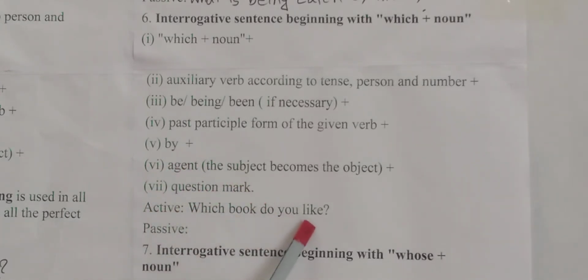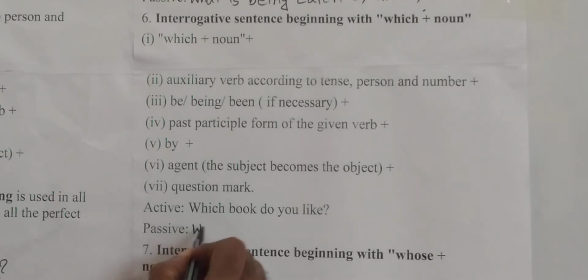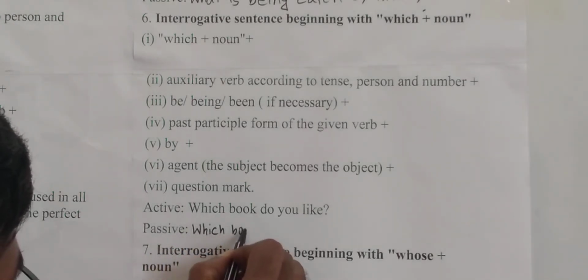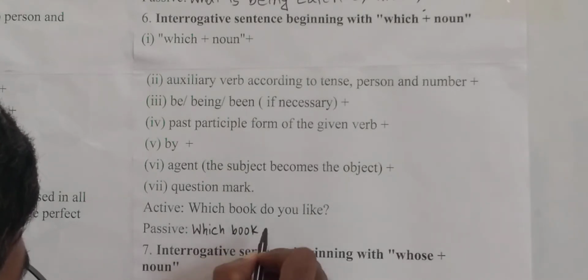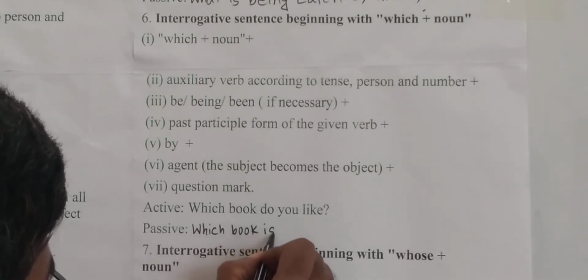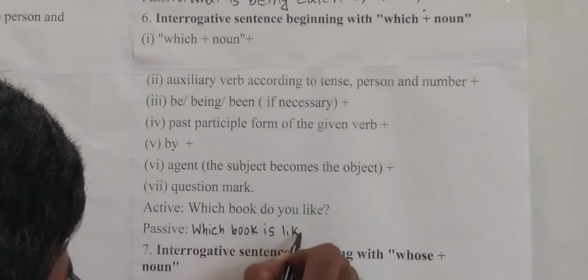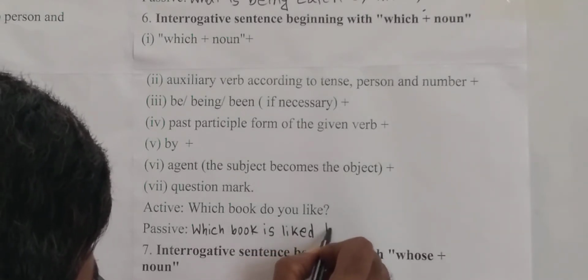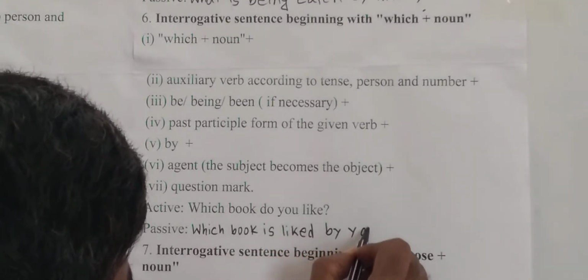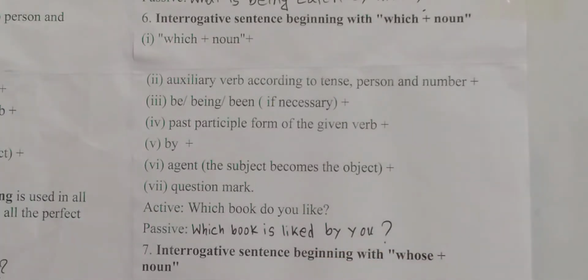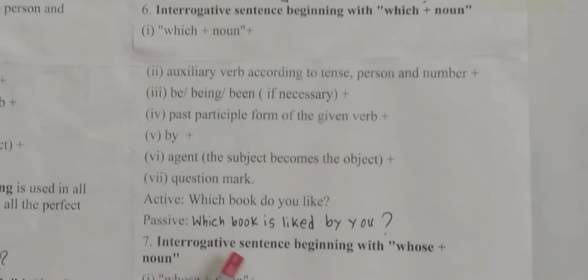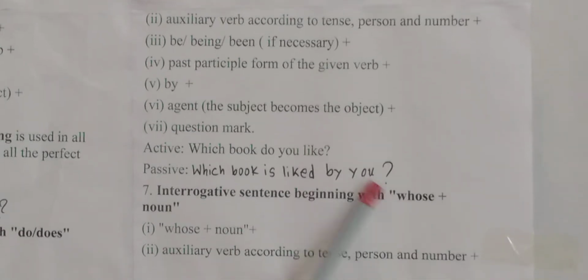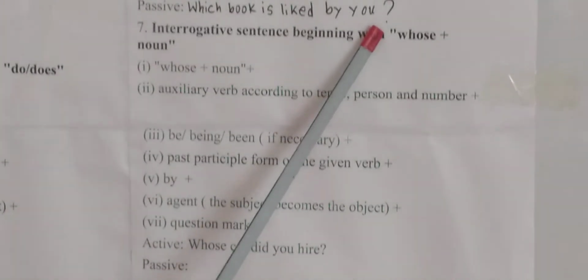Which book do you like? So look, which book do you like? Okay. Which book, auxiliary verb, that means is liked, past participle of the main verb, is liked by you. Look, very easy. Which book is liked by you?